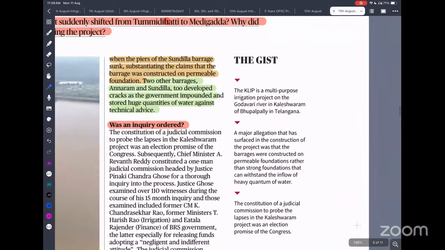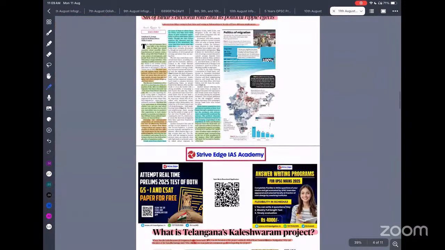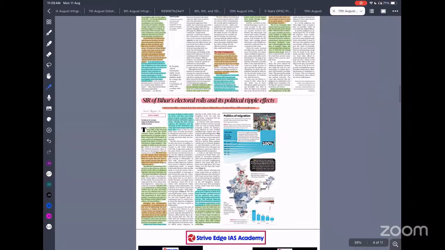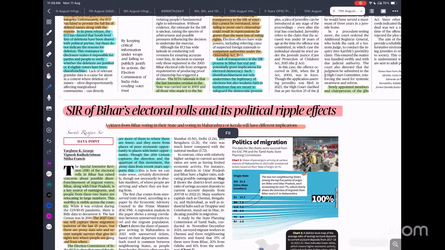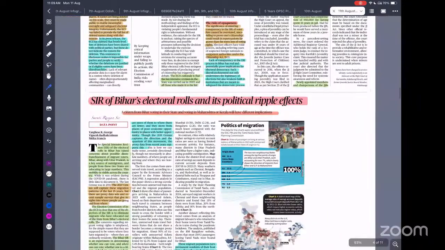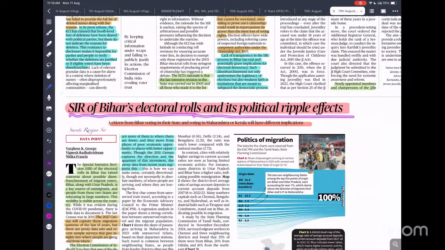No need to go into detail on the political controversy, because we are not preparing for any political examination; rather, we are preparing for an administrative examination. So the administrative aspect is of importance. Next, the special intensive revision drive of the Bihar electoral roll and its political ripple effect.